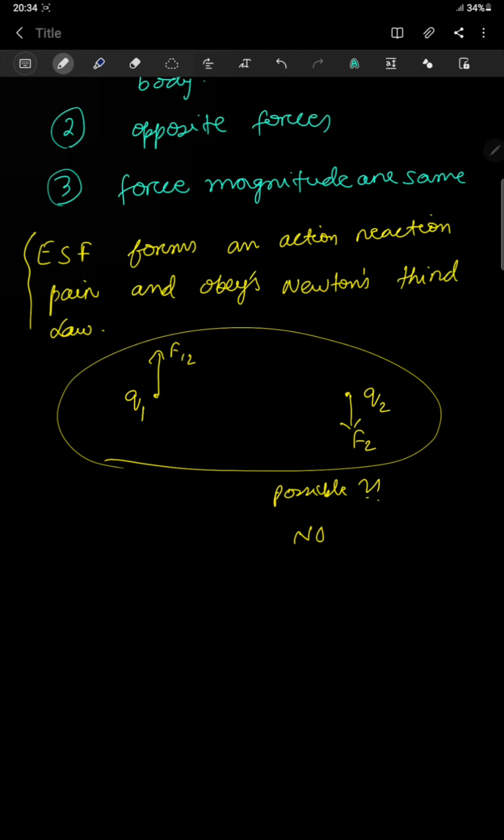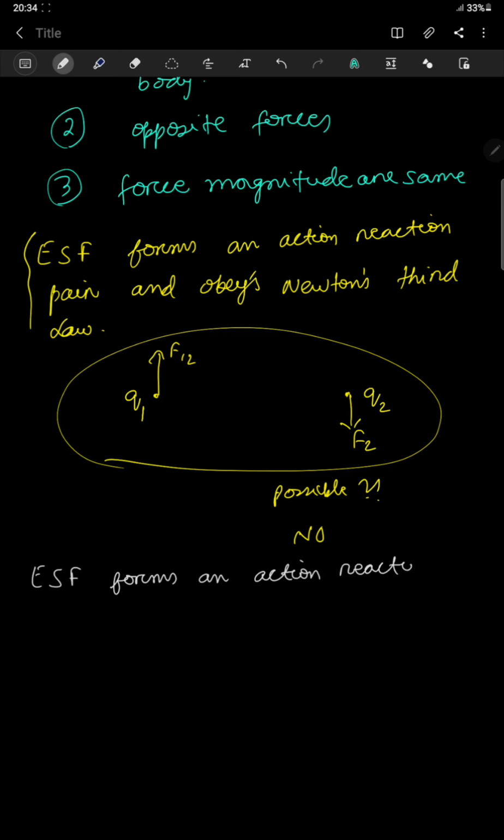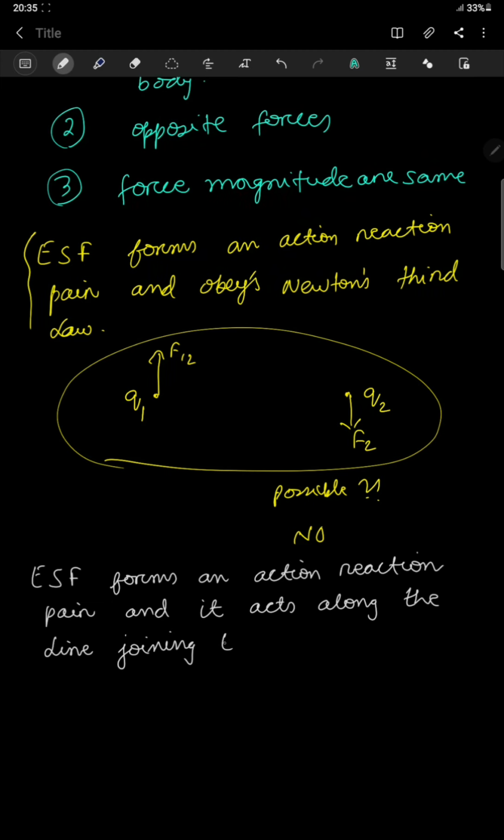The modification is: your electrostatic force forms an action reaction pair and it acts along the line joining the two charges.